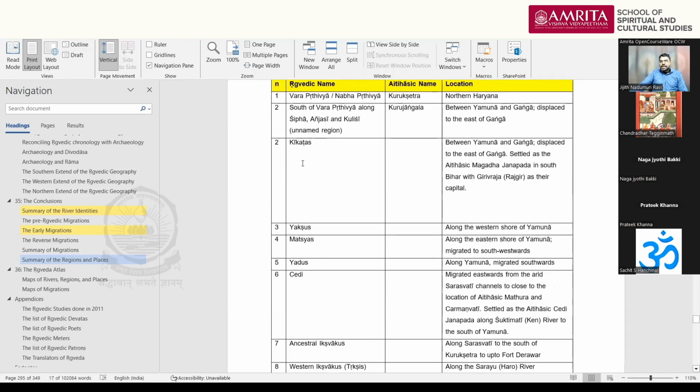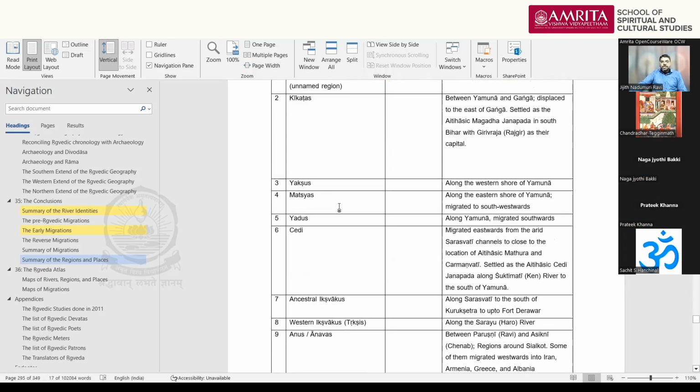Then the Kikadas are there. They were the ancestors of Magadha. They were living between Yamuna and Ganga, but Vishwamitra Kushika attacked them. Because of that, they slowly migrated eastwards over multiple generations, of course, not a single event. Finally they reached Girivaraja, Rajgir, the capital in Bihar.